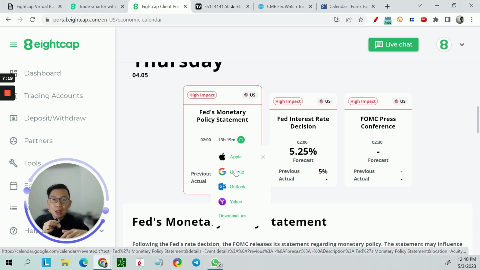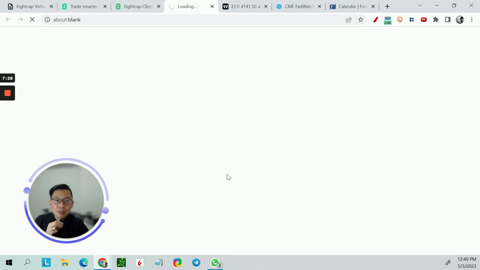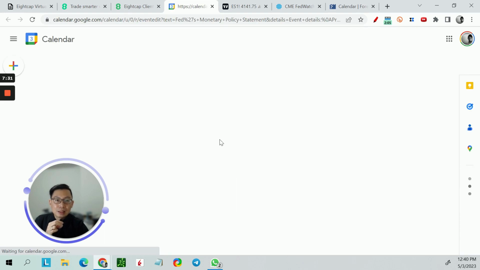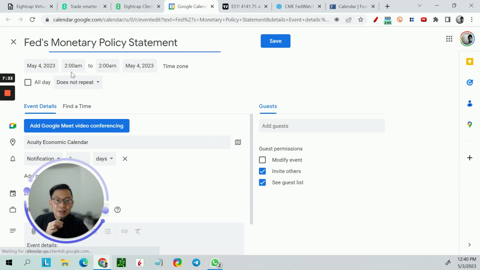A lot of times, if you use other calendars like Forex Factory, you have to manually edit it yourself. With this, with a click of a button, you can add into the calendar very easily, and it is converted to your local time zone as well. For Singapore, it is tomorrow 2 a.m., so it's really converted to the time already.